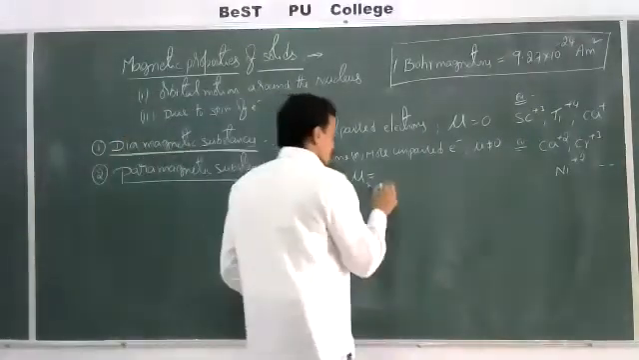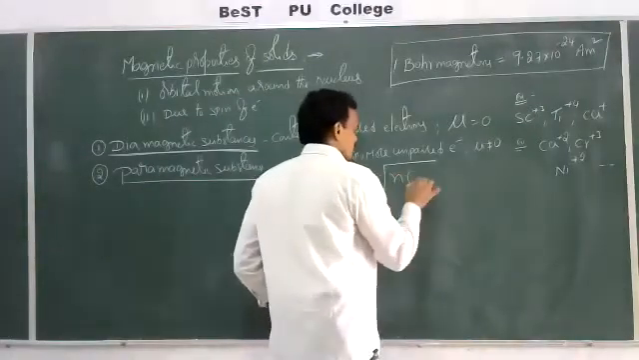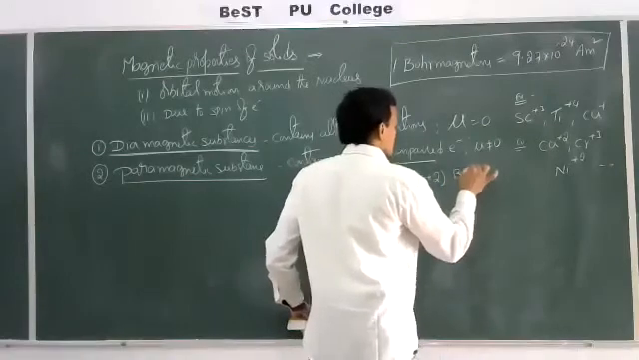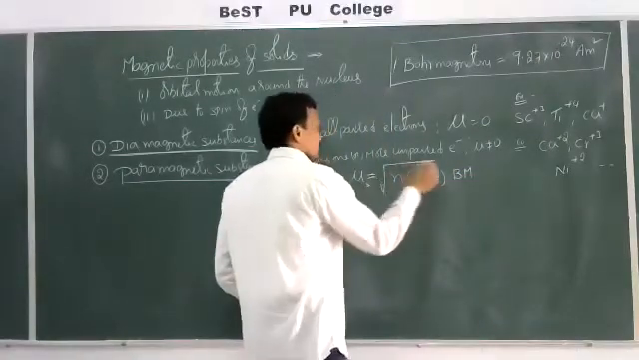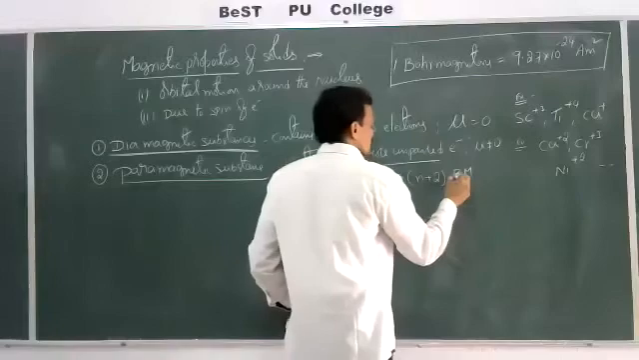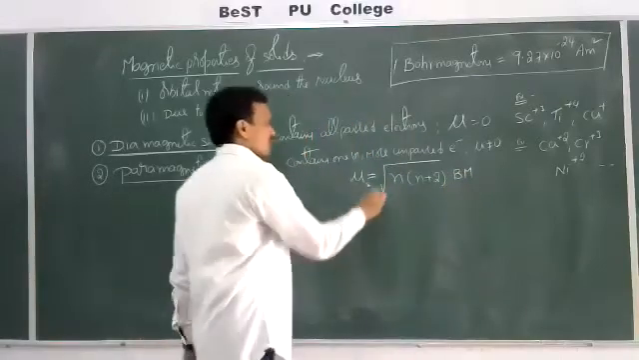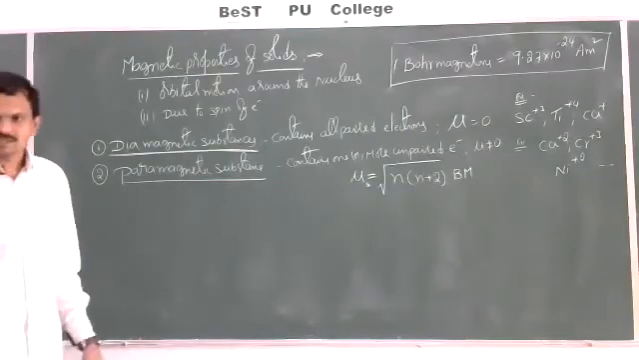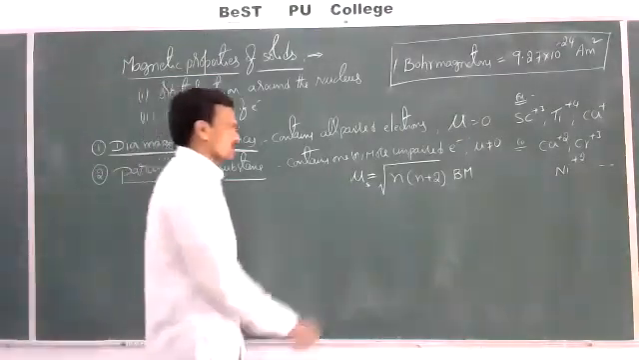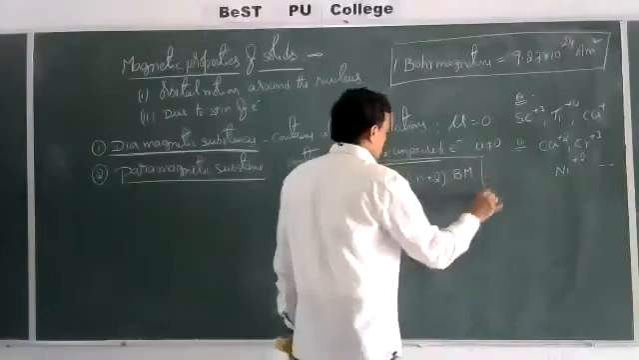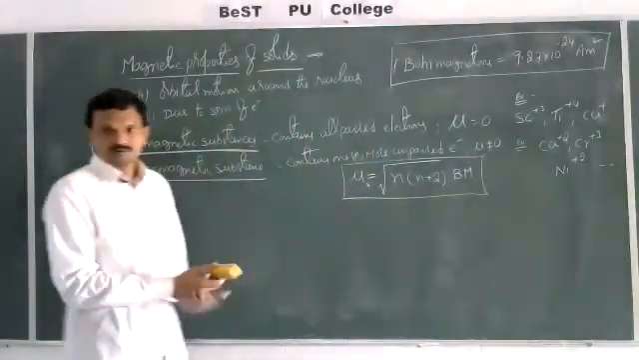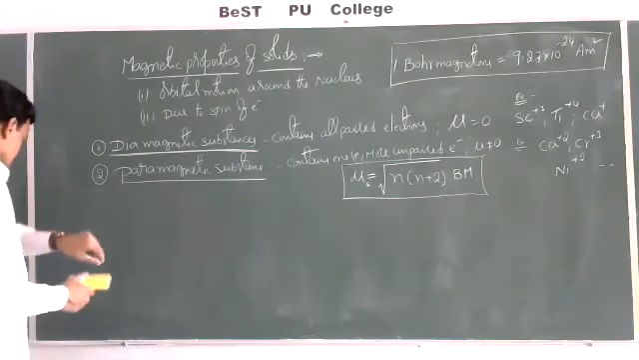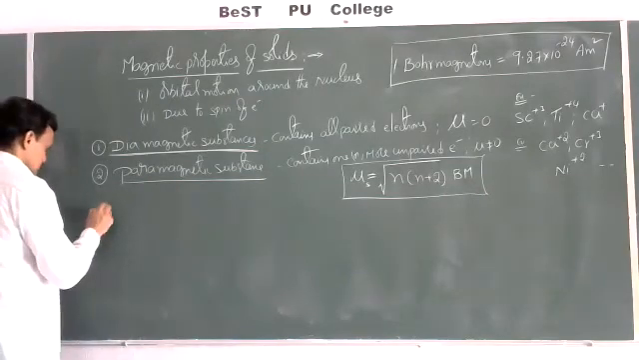So mu s is equal to square root of n into n plus 2 Bohr magnetons, BM. This formula is used to calculate the magnetic moment of paramagnetic substances. Okay, right. This is regarding paramagnetic substances. Next.